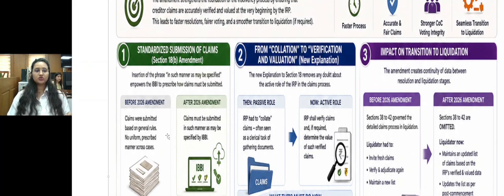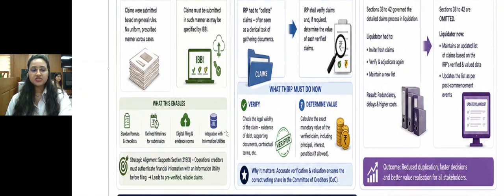Claims were submitted based on the journal rules, with no uniform prescribed manner across the cases. Now, after the 2026 Amendment Act, in Section 18, subclause B, the phrase "in such a manner as may be specified" is inserted. It empowers the IBBI to prescribe how the claim must be submitted. Now the IBBI has more control, more power to define. Now everything is streamlined.